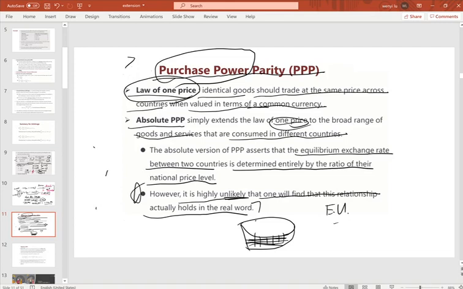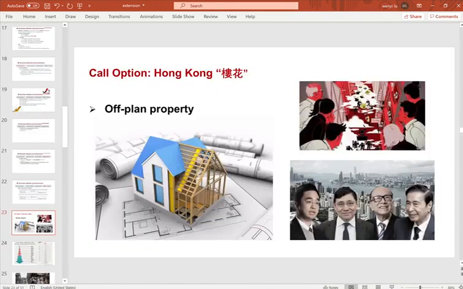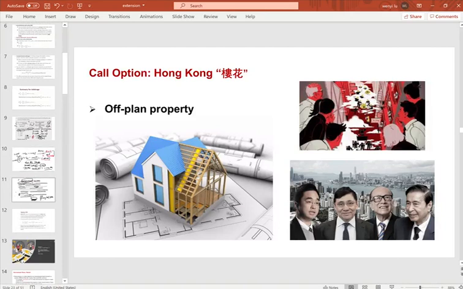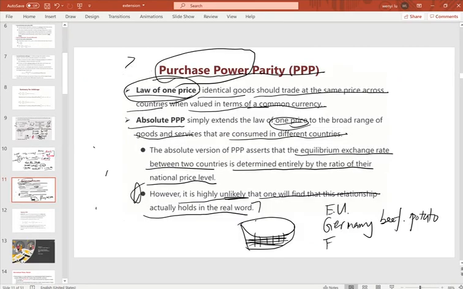For example, maybe Germans like beef and potato more than the UK does.